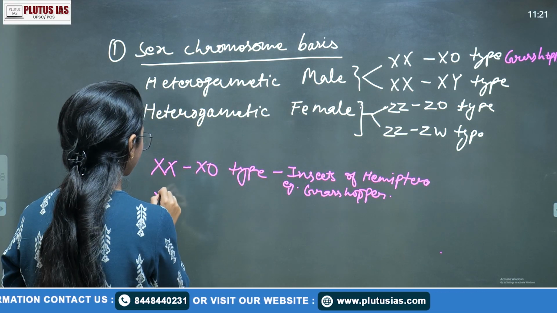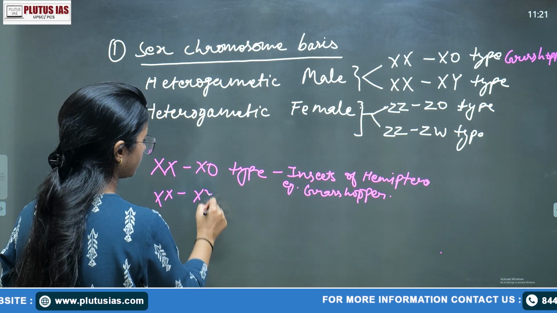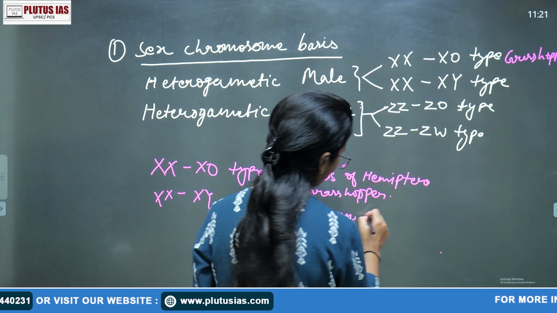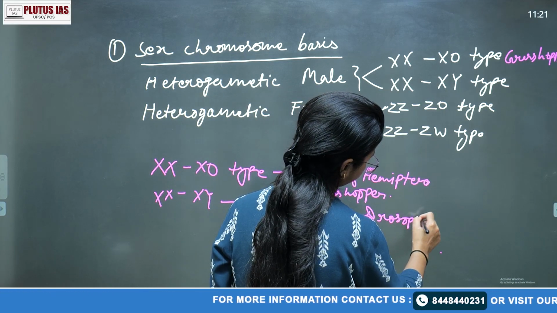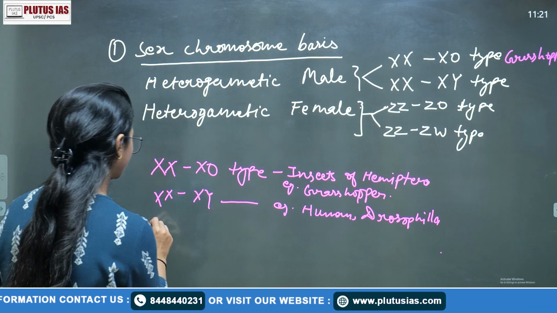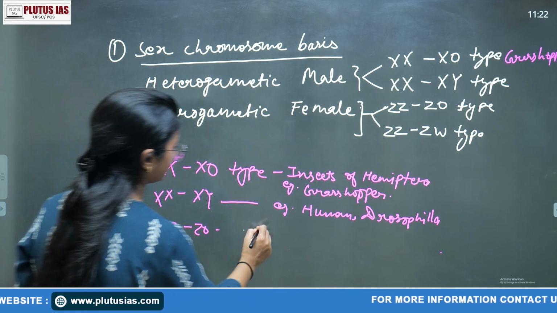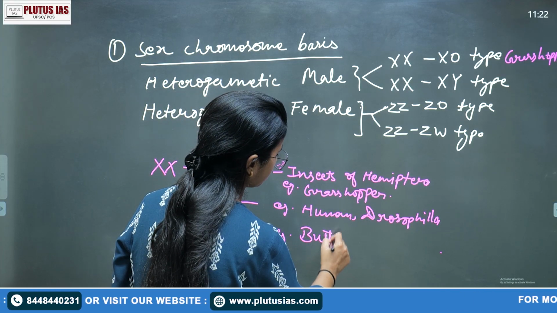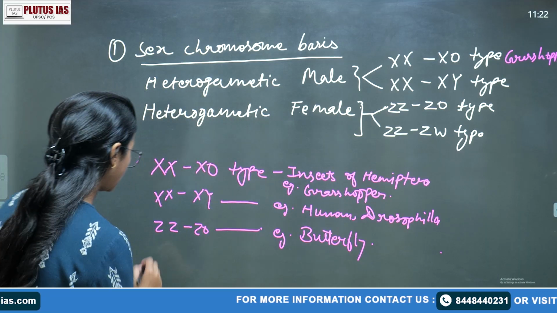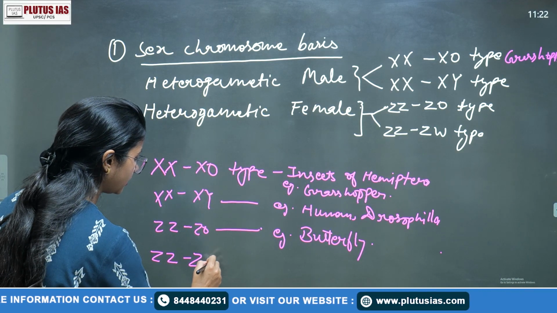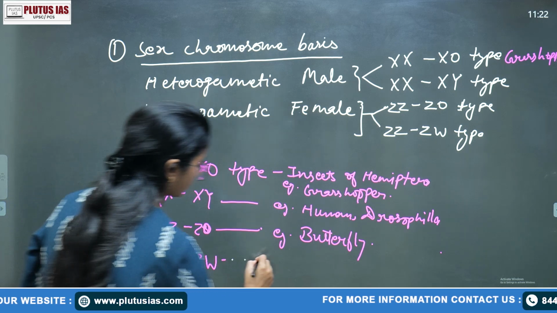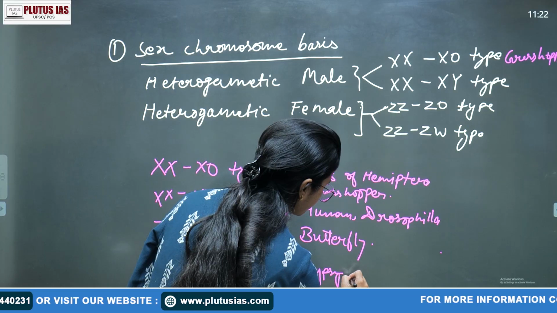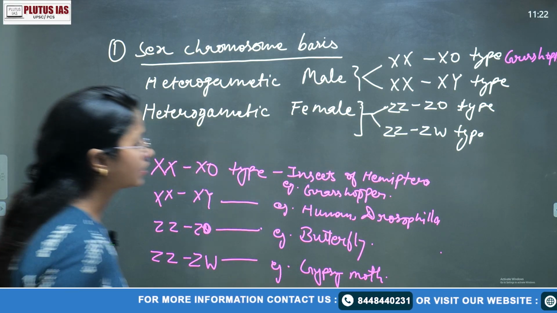Okay, the XX and XY type, example is human and Drosophila, of course. Okay, ZZ and ZO type, example is the butterfly. And ZZ and ZW type, example is in the gypsy moth. Okay, so these are some examples.